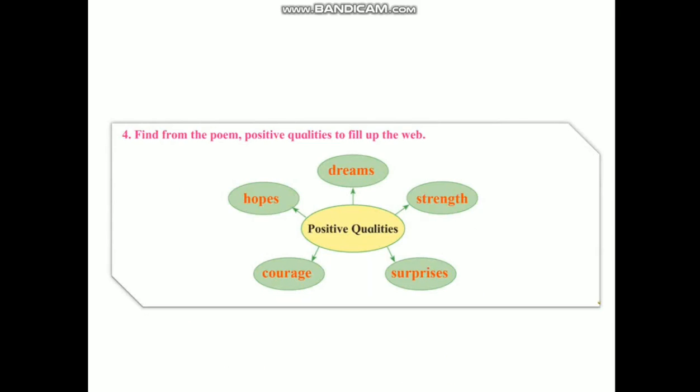Fourth question, find from the poem positive qualities to fill up the web. There are a lot of positive qualities described in this poem. Example, hopes, dreams, strength, courage, surprises, wisdom, cherish, etc. You can take any 5 positive qualities from this poem and fill up the web.